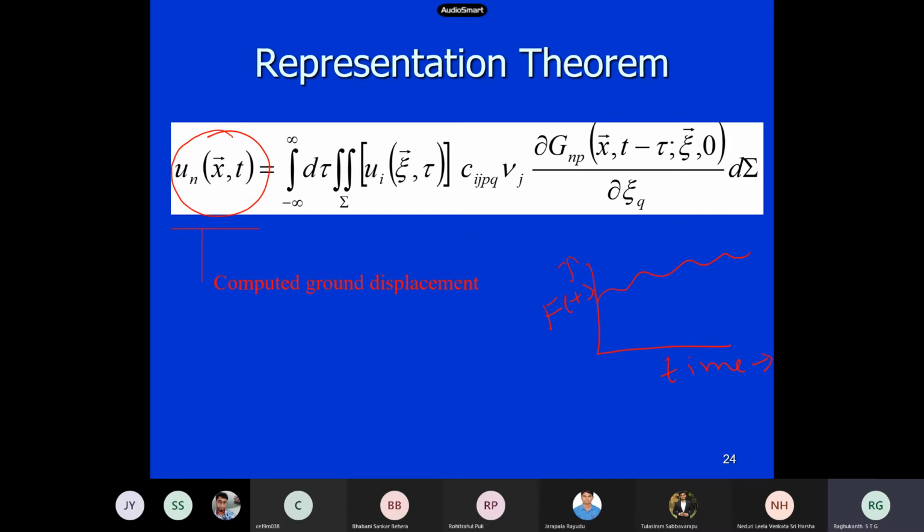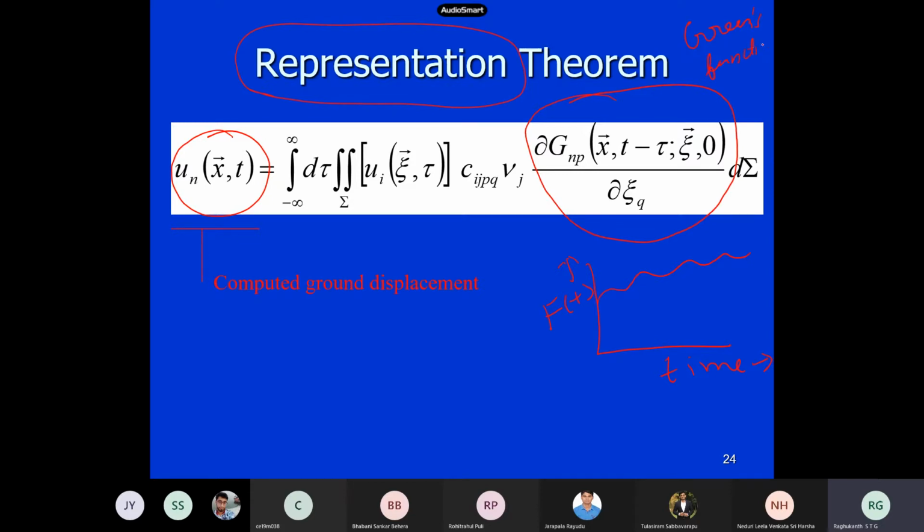Okay, so here also the same Duhamel's integral concept is used. This is what we generally call a representation theorem. Duhamel's integral is nothing but a representation theorem only, more or less both are the same. Now you will be having an impulse response function. Here it is the Green's function. We call it a Green's function.